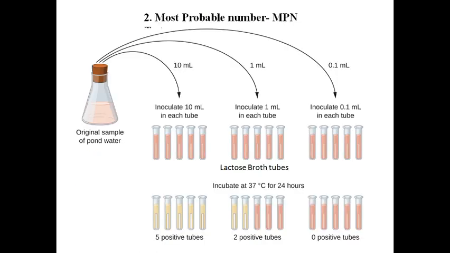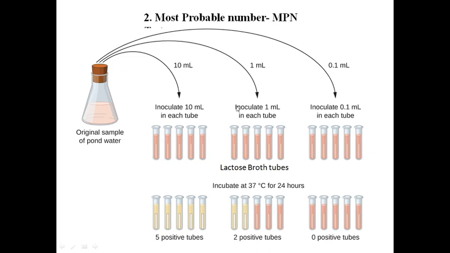Now coming to the second and the most widely used method, the most probable number. You would have come across this as the MPN test. So what we do in the MPN test is take a sample of water and add aliquots of the water sample to 5 tubes each in 3 sets. To the first set we will add double strength lactose broth, and single strength lactose broth to the other 2 sets. That is because to the first set of 5 tubes we are going to inoculate 10 ml of water sample. When we add 10 ml of water sample, the media will get greatly diluted.